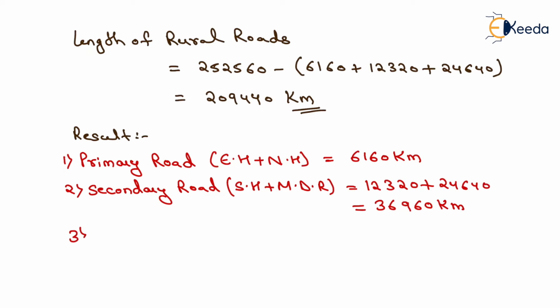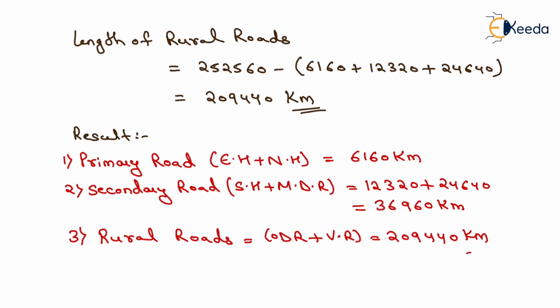Now we will compute the value of rural road. It will be equal to other district road plus village road, and its length will be equal to 209,440 kilometer. So we have computed the length of primary road, which is 6160 kilometer, length of secondary road, which is 36960 kilometer, and length of rural road, which is 209,440 kilometer. That is all about this numerical.